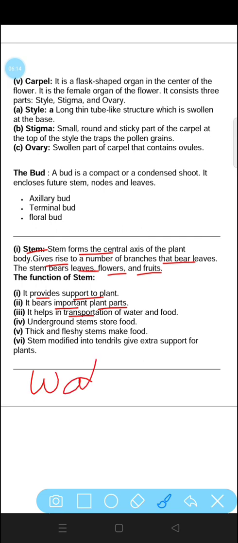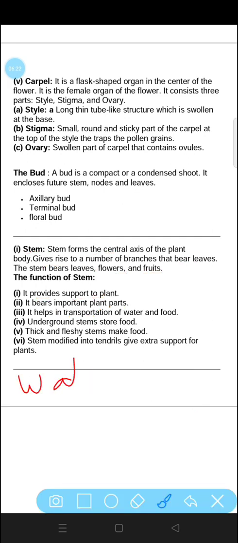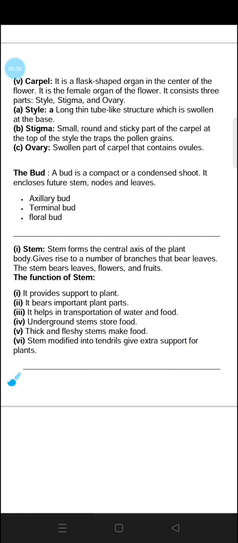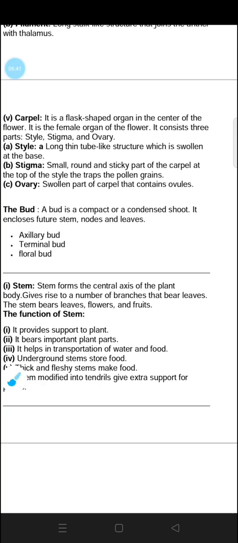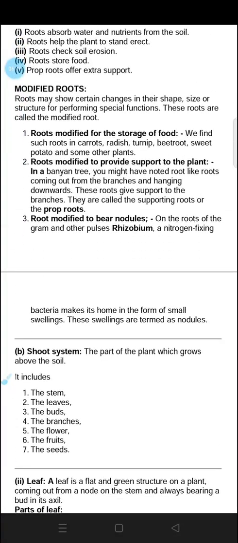Water is transported with the help of xylem. It is a vascular tissue. Whereas food is transported with the help of phloem. This is also a vascular tissue. Next, underground stems store food. Like we have seen in the example of roots, where we studied that roots are modified for the storage of food.